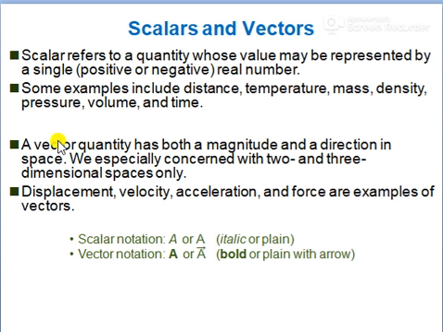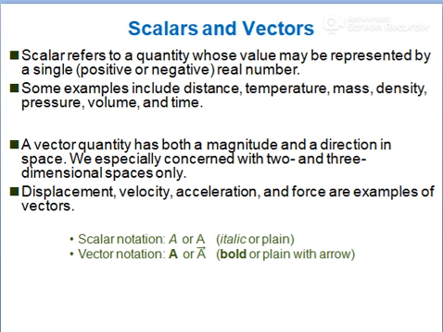What is a vector quantity? A vector quantity has both magnitude and direction in space. We are especially concerned with 2 and 3 dimensional spaces only. Displacement, velocity, acceleration and force are examples of vectors. A scalar notation can be represented by italic or plain A, and vector notation can be represented by bold A or plain A with an arrow mark. So these are the examples of scalar and vector.